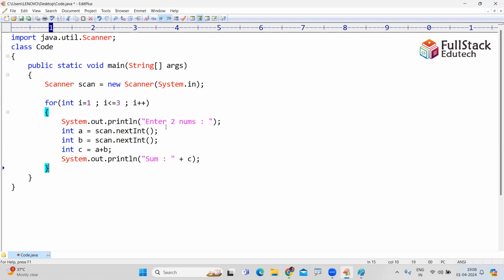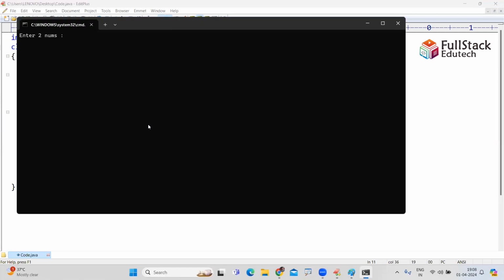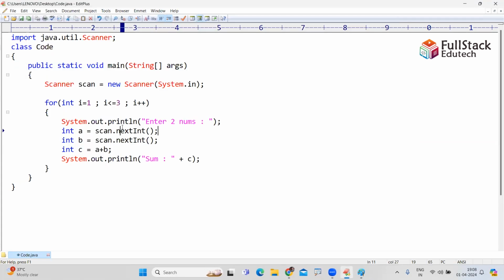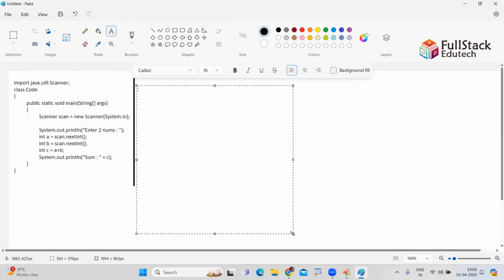Now whenever I'm executing this, compile and run. Sir, how many times? The code executes 3 times. First I'm passing 5 and 6. Next 2 and 4. Next 8 and 9. Look at the code. When we know exactly how many times we need to repeat the loop, then we can go with the for loop.